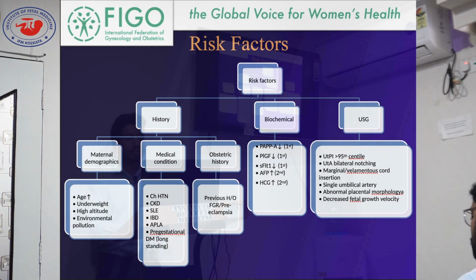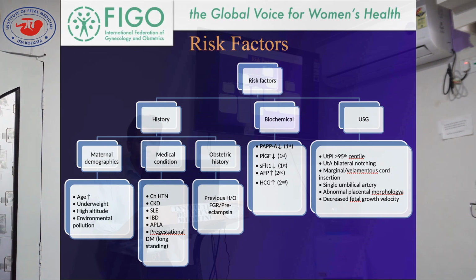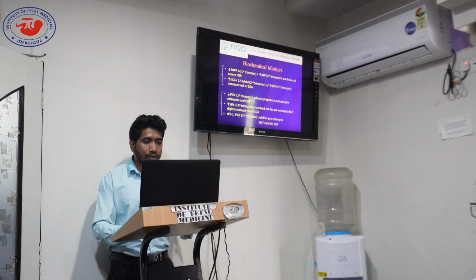Some biomedical risk factors: in the first trimester, decreased PAPP-A, decreased PLGF, decreased sFlt-1, and in the second trimester, increased alpha fetoprotein and increased beta human chorionic gonadotropin. USG soft markers, USG factors, USG markers are of the utmost importance. These are uterine PI more than 95th centile, uterine bilateral notching, marginal or filamentous cord insertion, single umbilical artery, abnormal placental morphology, and decreased fetal growth velocity.